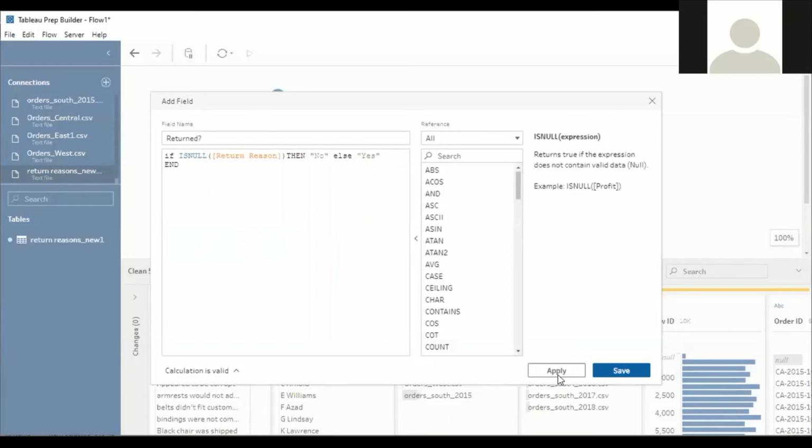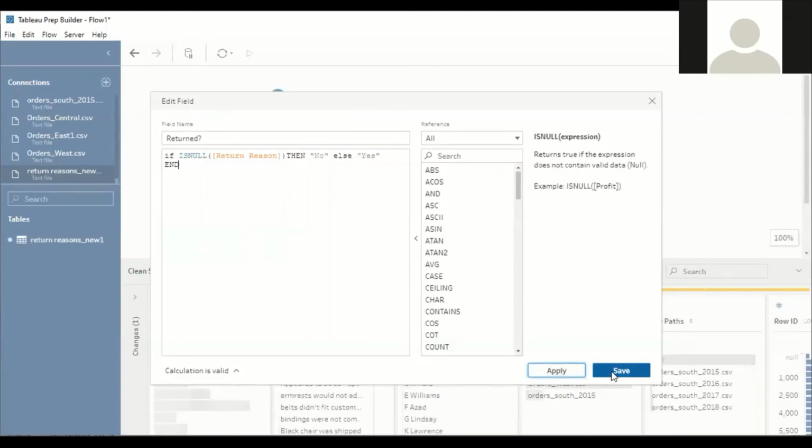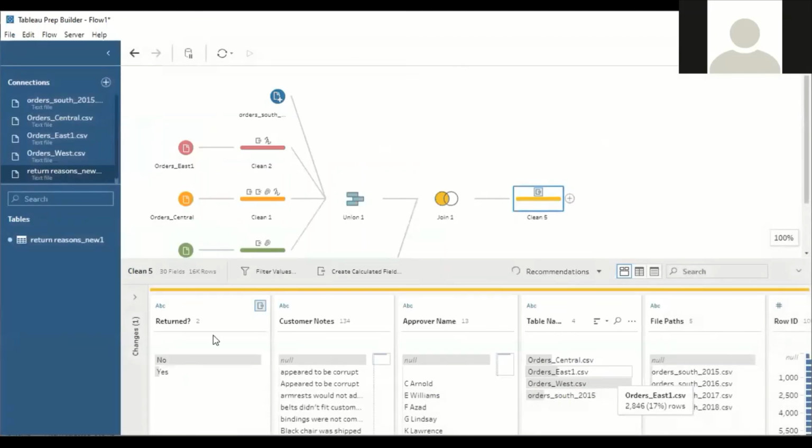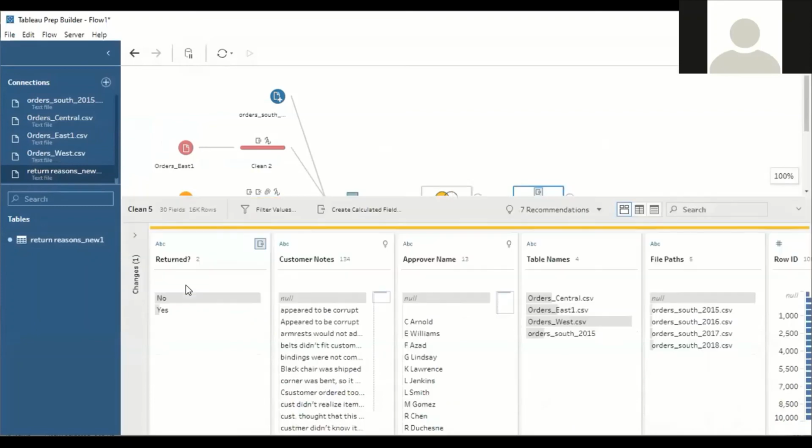So apply and save it. Now you can see the new field called returned. Understood? The moment when you hit on no, it is going to affect all the fields.